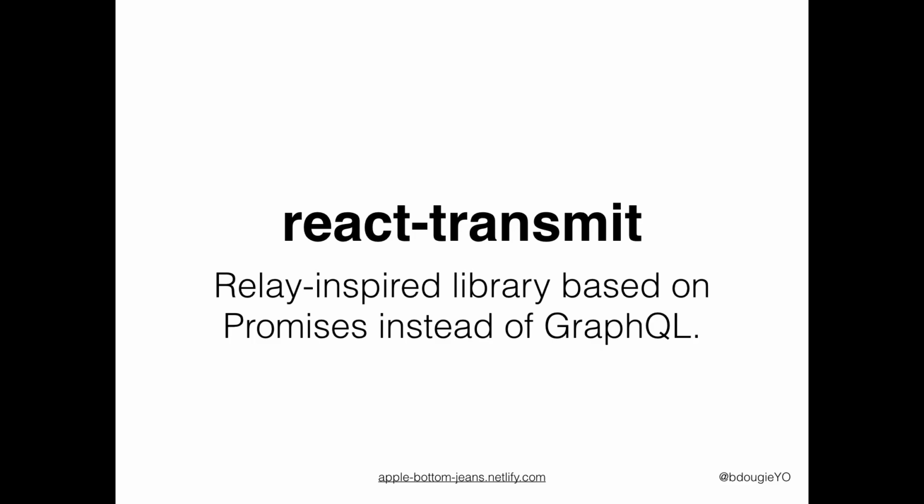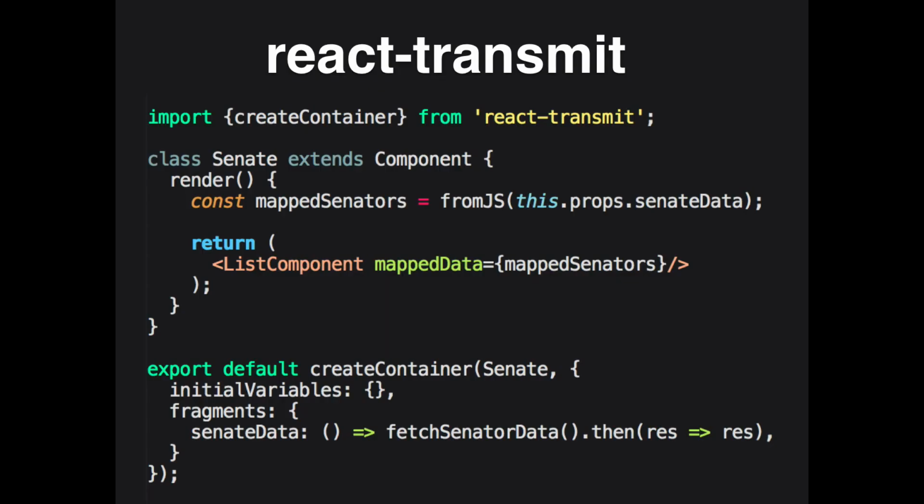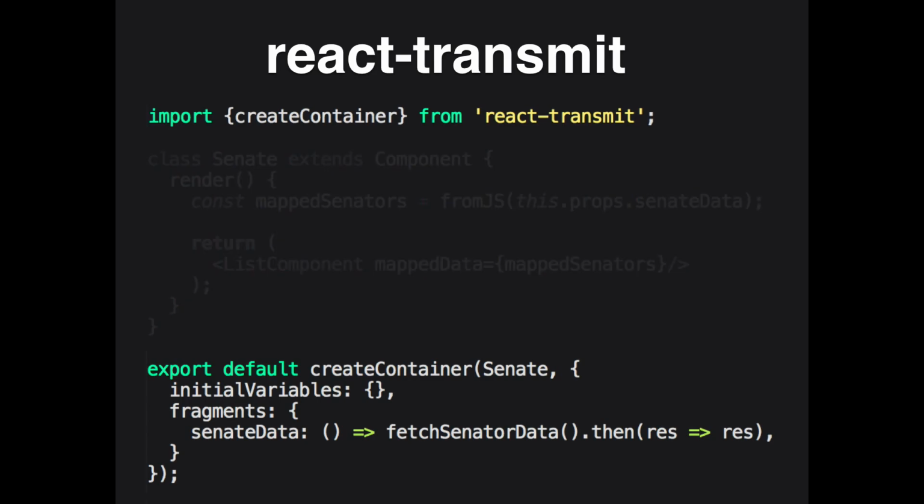So it's inspired by Relay, but instead of GraphQL, it uses promises. If you use the native fetch or Axios, you will return a promise of data in your JSON store. Actually, I think any ESNext function naturally returns promises. Don't quote me on that. With React Transmit, the idea is to use a higher order component similar to mapStateToProps. We're attempting to do the very same thing, mapping the data, and then you have this idea of fragments. Each fragment is going to be your prop name. So if you look up at the top, you've got this props set of data. I'm creating it down here using the createContainer that I'm importing from React Transmit.